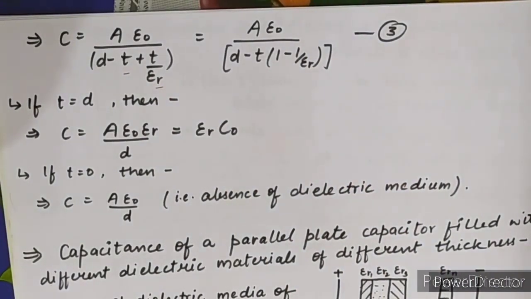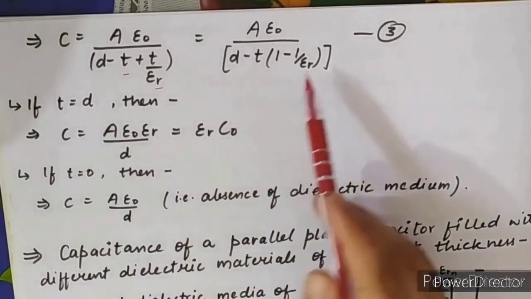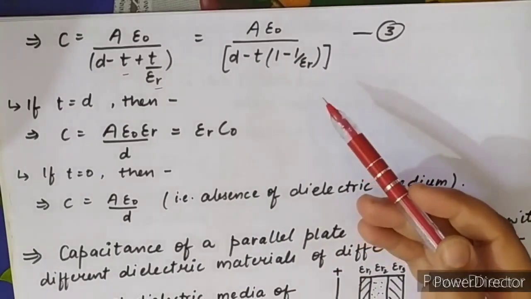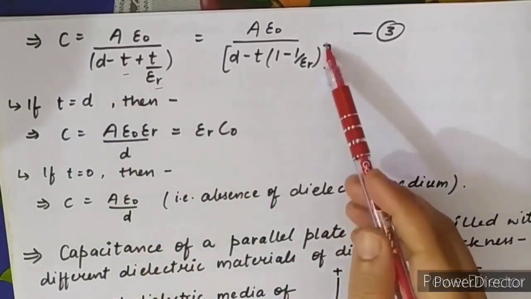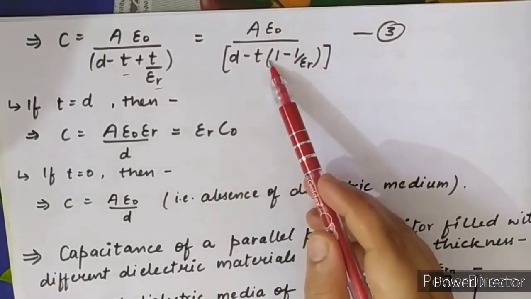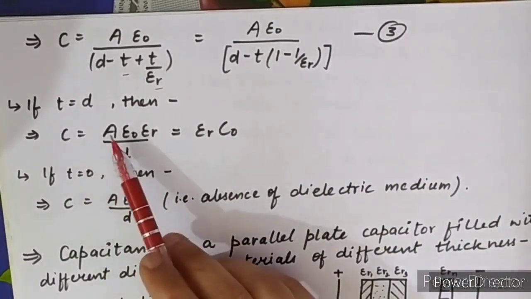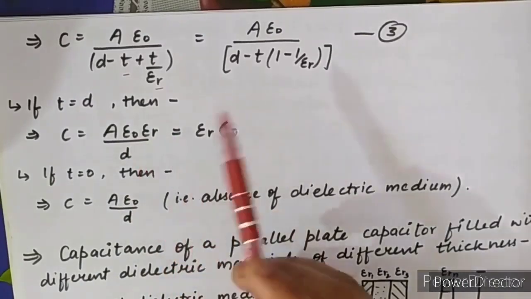Now we are taking two conditions. The first condition is that T is equal to D, meaning the entire space between the plates is filled with a dielectric medium. That was the condition of yesterday's derivation also. T is equal to D. We just put the value and compare. What we have got? C is equal to A epsilon naught epsilon R upon D.